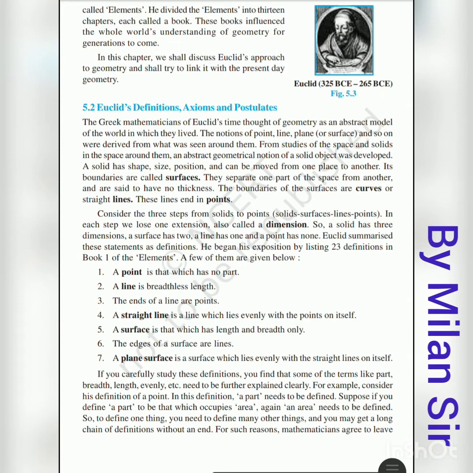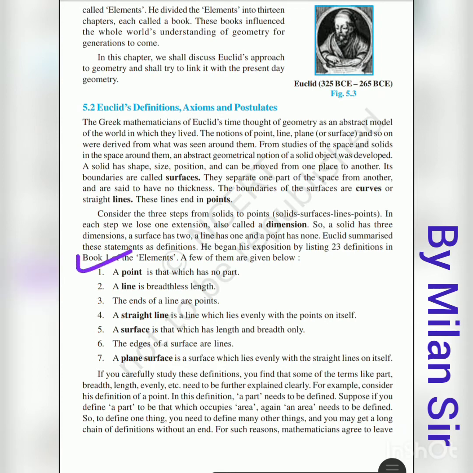Euclid gave some definitions related to the Elements. He begins his exposition by listing 23 definitions in Book 1 of the Elements. In Book 1 of the Elements, Euclid gave 23 definitions. Out of them, a few are given here.